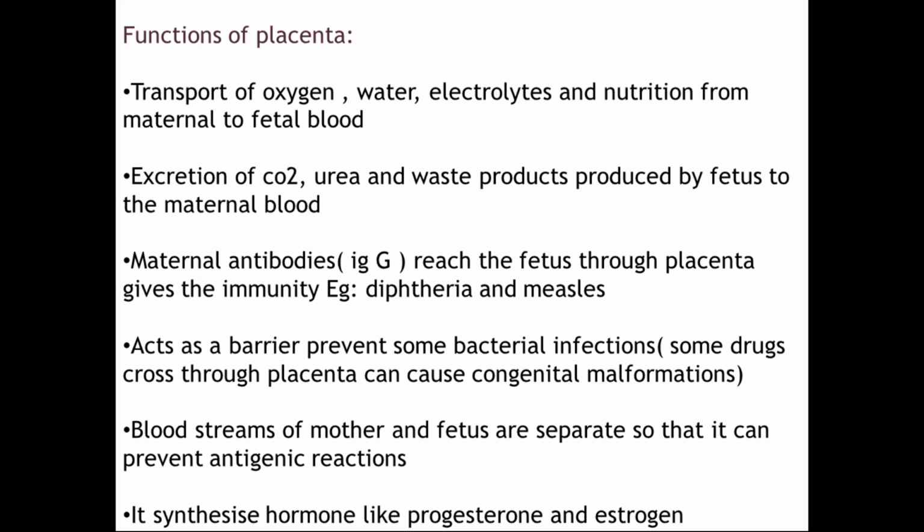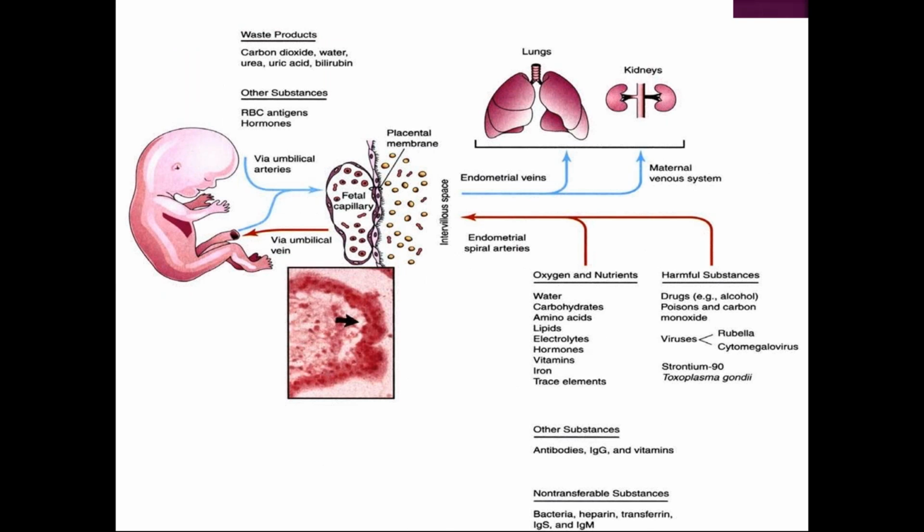And it also has a function of hormonal synthesis like progesterone, estrogen, HCG, human chorionic gonadotropin, HPL, human placental lactogen, etc. Grossly, these are the functions where oxygen and nutrients are carried from maternal blood to the fetus, and waste products and other substances like RBC antigens and hormones are given to the maternal circulation.